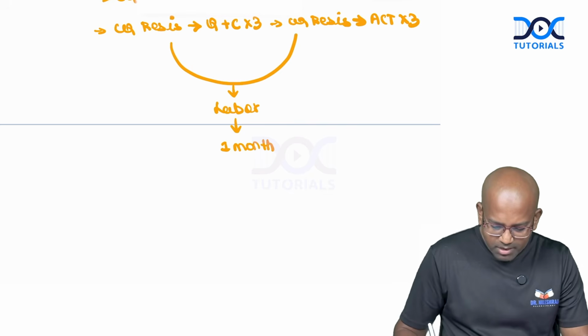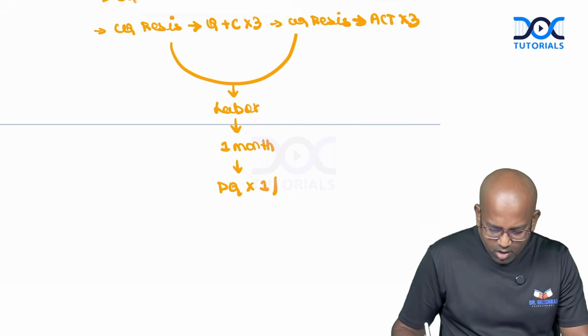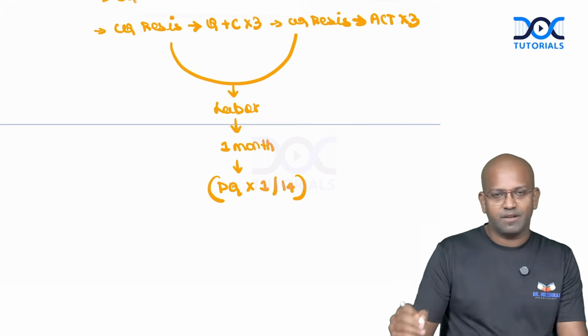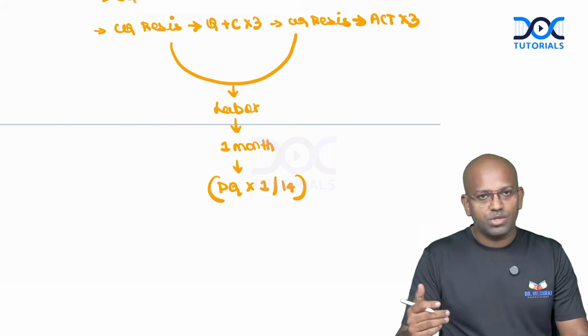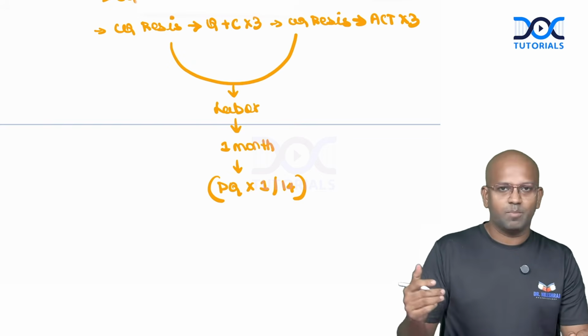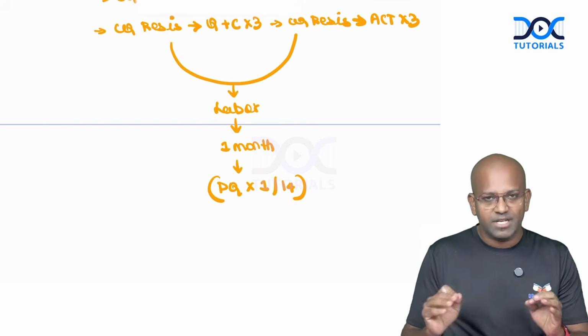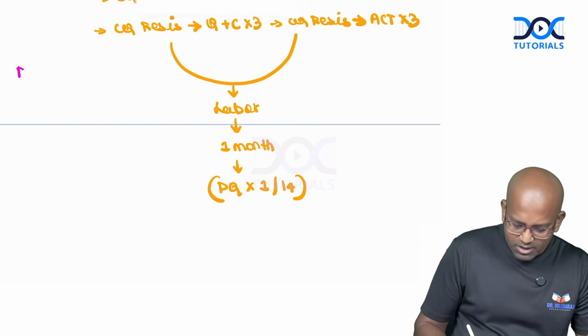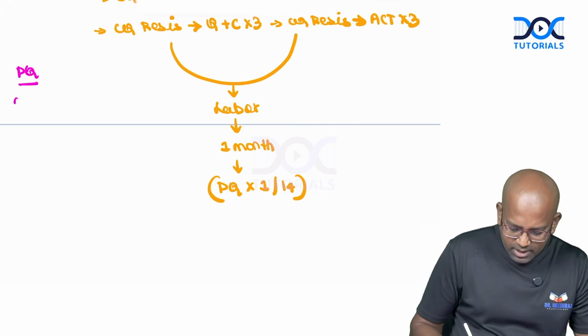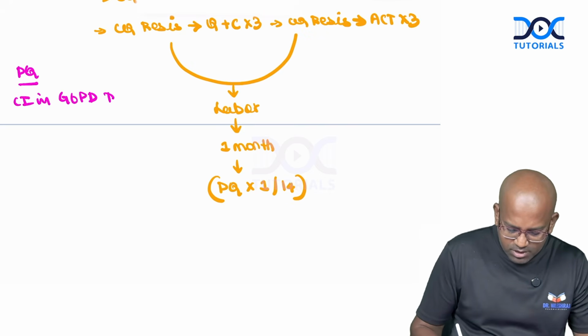And after 1 month, we will administer primaquine either for 1 day or 14 days based on the type of malaria which the patient has been suffering from. This is how the treatment process will happen in terms of uncomplicated malaria. Now, as I've told, here we are talking about G6PD deficient individuals. You remember that? So we'll just write it up. Primaquine is contraindicated in G6PD deficient individuals.